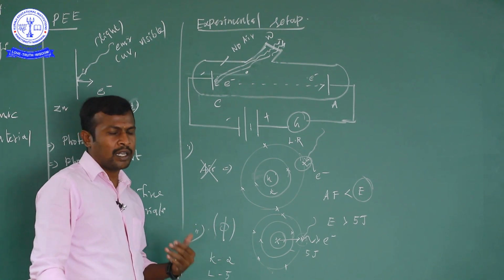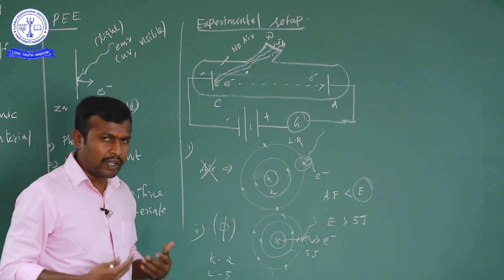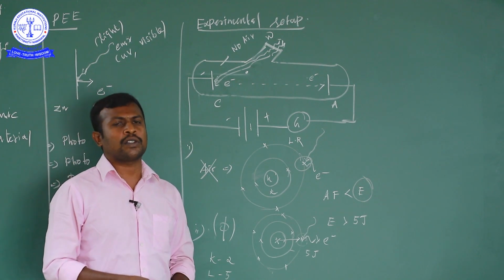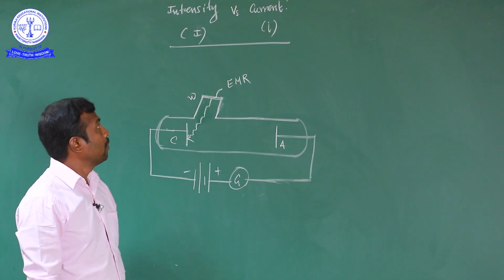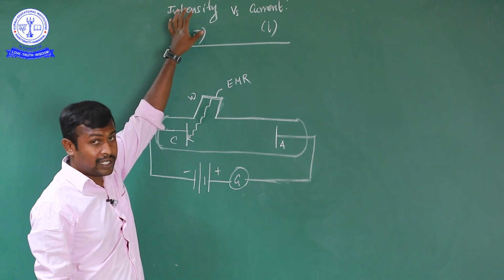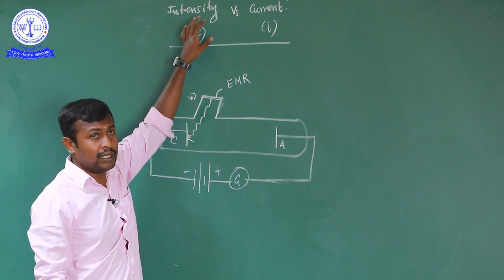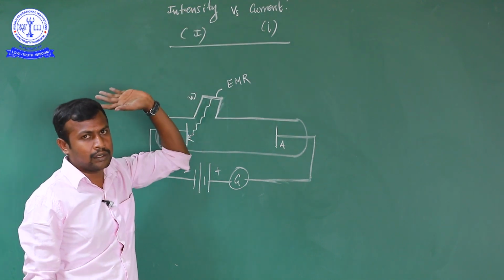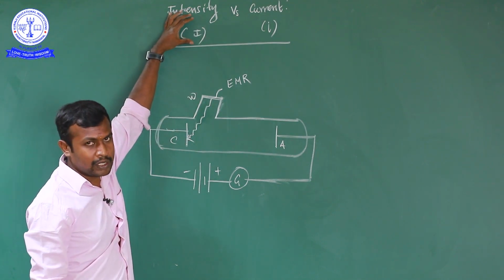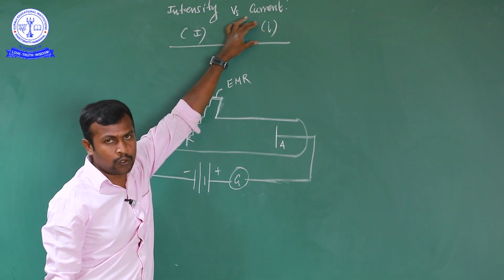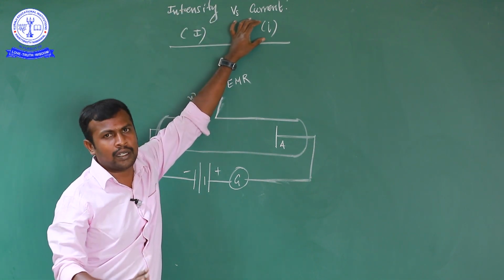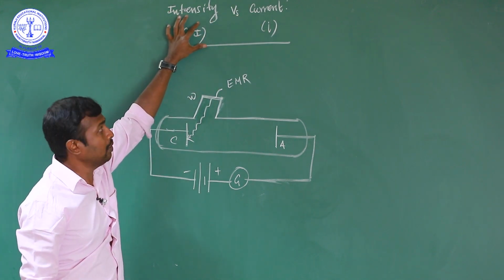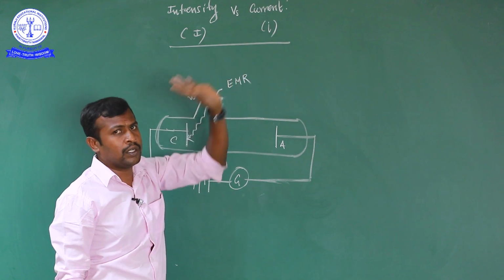So the work function is the minimum amount of energy which is required to remove the electron from the metal surface. Okay, now we are going to discuss the relation between the intensity and the current. What is the relation between the intensity of the electromagnetic radiation we use and the photoelectric current we obtain? Let us find out. We denote intensity by capital I and current by small i.